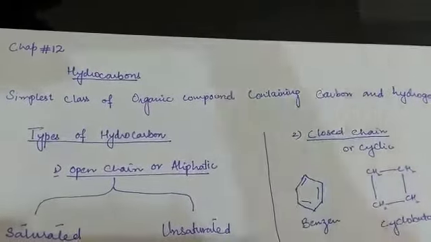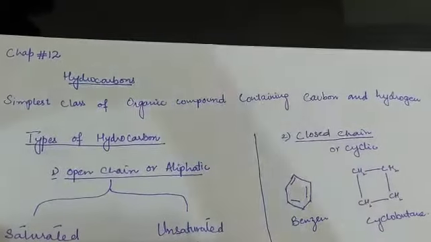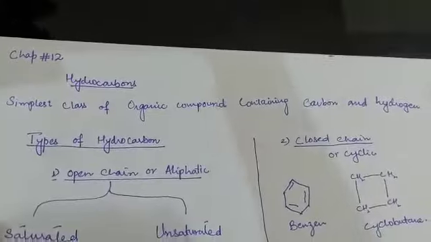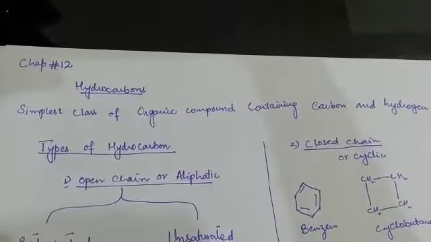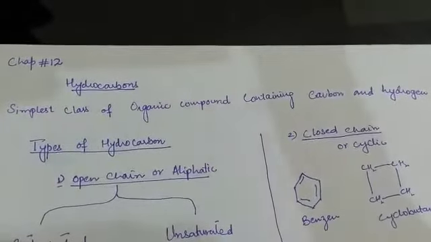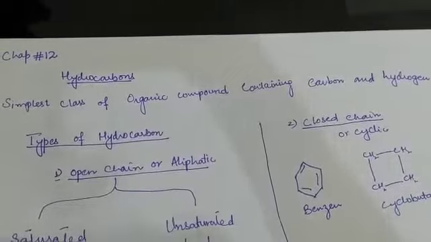Previously, we talked about the different kinds of the functional group in which there is carbon, hydrogen, nitrogen, chlorine. Other elements are also present, but here we talk about only the compounds of carbon and hydrogen. It is the simplest class. No other element will be included in this type of class.